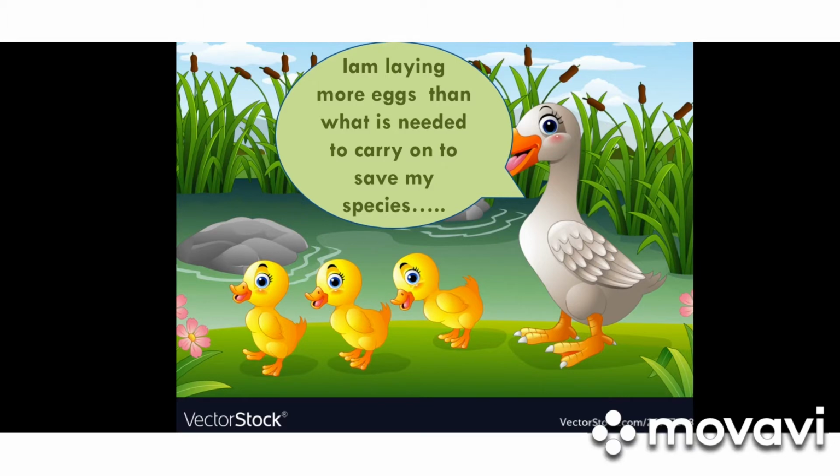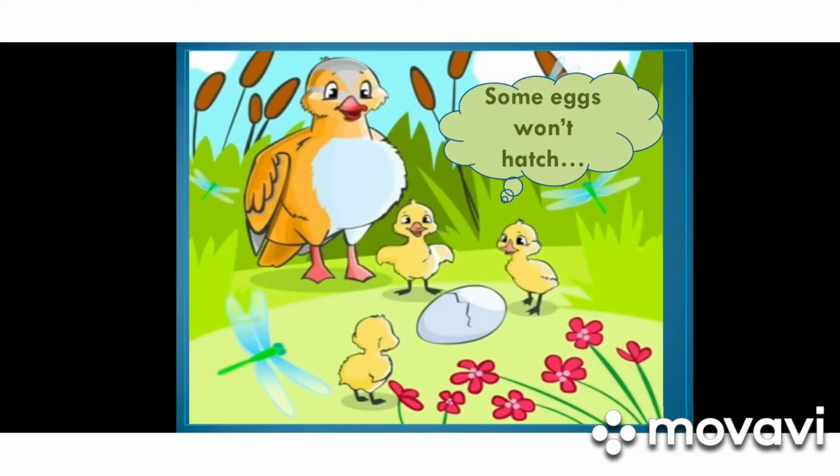But some animals are not producing more copies. Some species do, but some species do not. And it's not necessary that all the eggs the ducks lay should hatch.